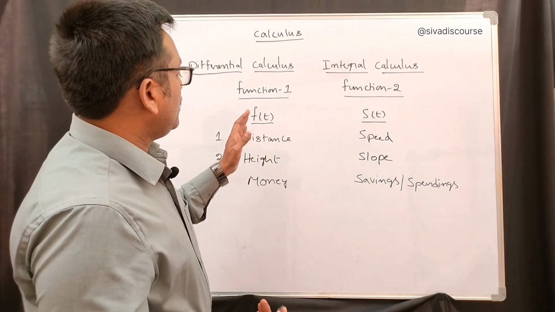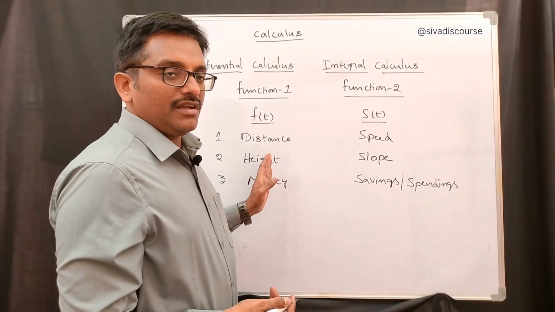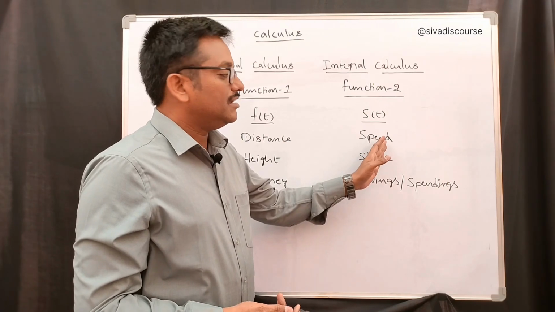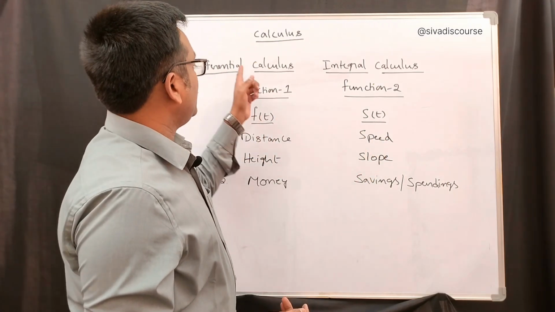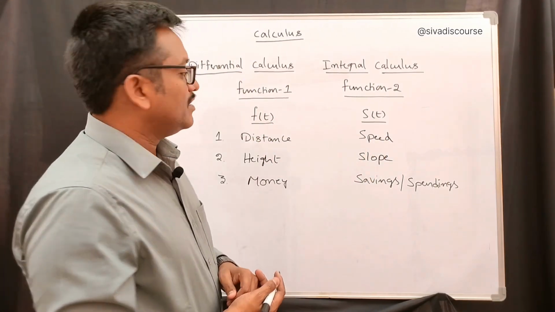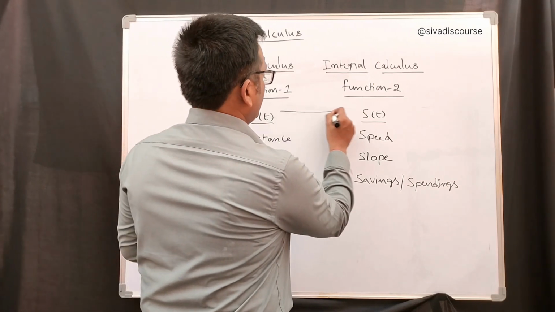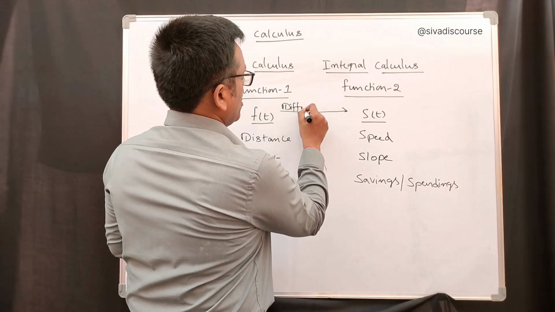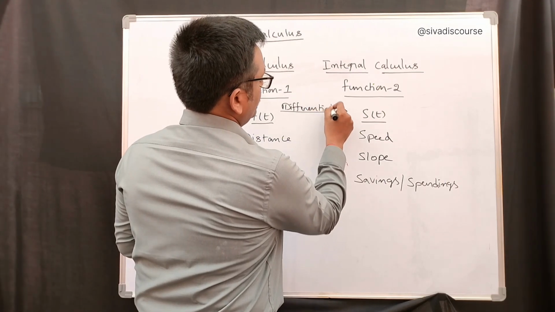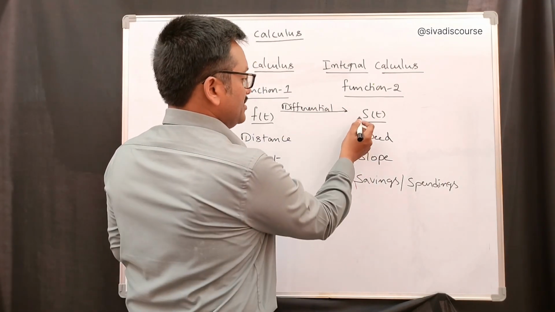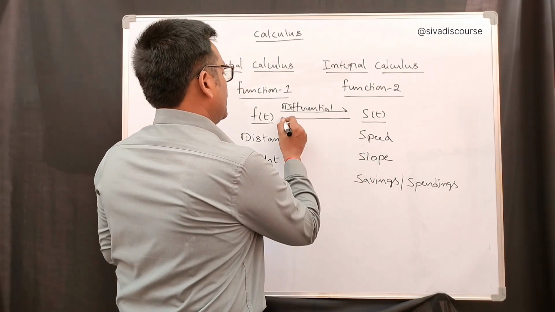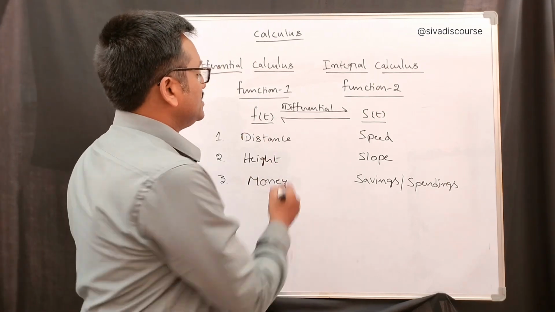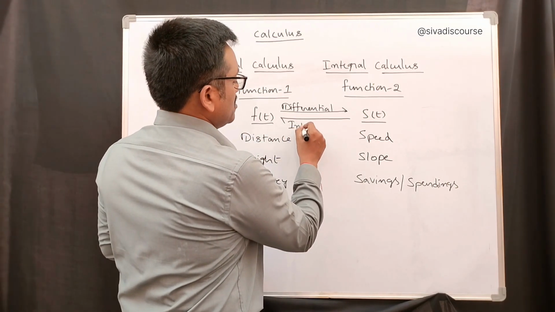So if we start with this function and we are going to find this function, that is nothing but differential calculus. From this function to this function, if we are going, that is differential calculus. If they have given this second function and we try to find out this function, that is called integral calculus.